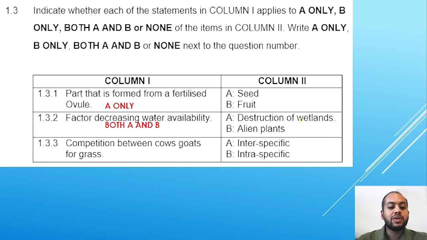1.3.3, competition between cows and goats for grass. We know that cows and goats are different animals. Therefore, it is interspecific competition because it's competition between two different animals. It's not intraspecific because they are not the same species. Therefore, the answer is A only.